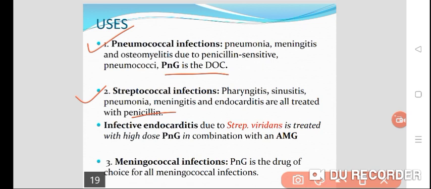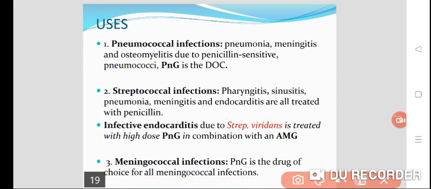In infective endocarditis due to streptococci viridans, it is treated with a high dose of penicillin G along with an aminoglycoside. In meningococcal infection, penicillin G is the drug of choice for all meningococcal infections.